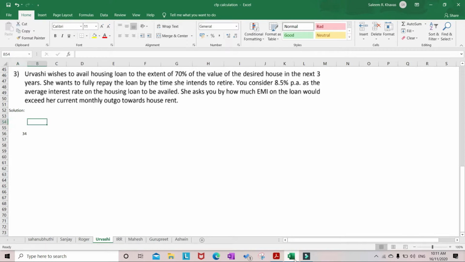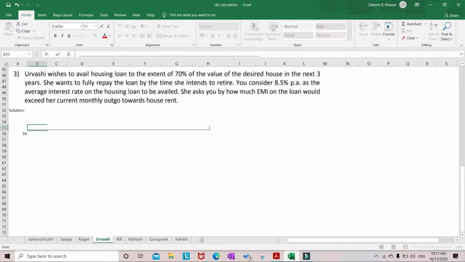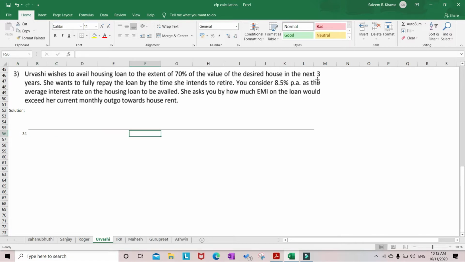So first start with the timeline. We'll draw the timeline. Current age of Urvashi is 34 years and Urvashi wishes to avail housing loan to the extent of 70% of the value of the desired house in the next 3 years. That means after 3 years she wants to avail the housing loan. At that time she will be 37 years old.